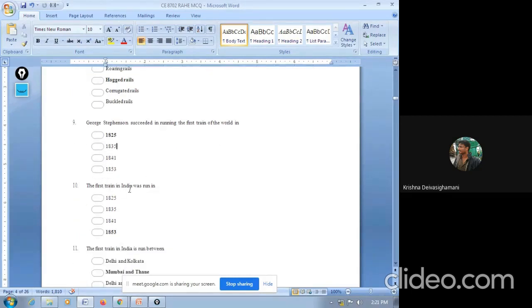The first train in India was run in which year? 1825, 1835, 1841, 1853. So the answer is 1853. Who is the father of our Indian Railway? Lord Dalhousie. Lord Dalhousie is the father of our Indian Railway.